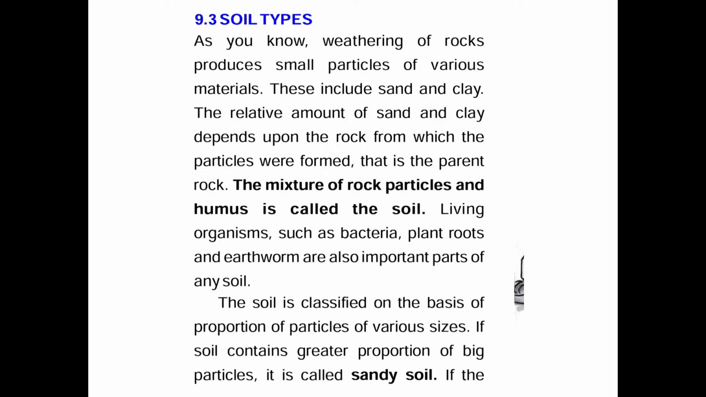Students, as you know, weathering of rocks produces small particles of various materials. What is this weathering? Weathering means breaking down of rocks. By means of this process, small parts of rocks are formed. These small particles include sand and clay. The amount of sand and clay depends upon the nature of rock from which particles are formed.